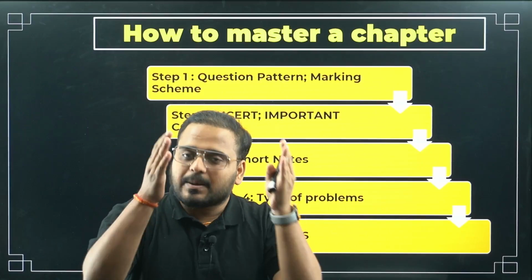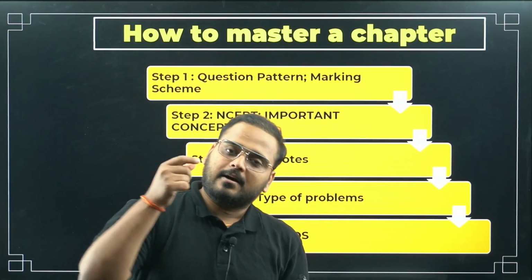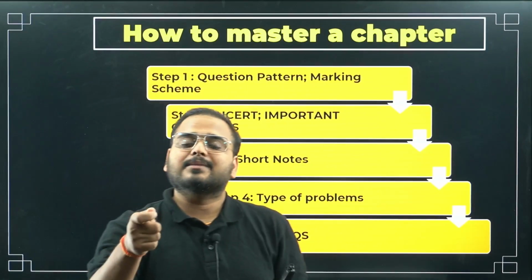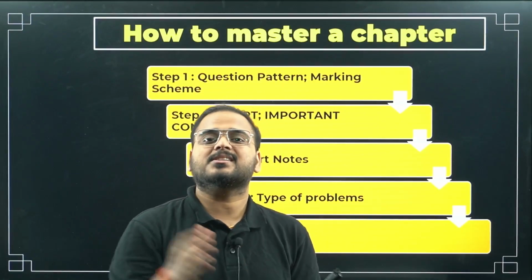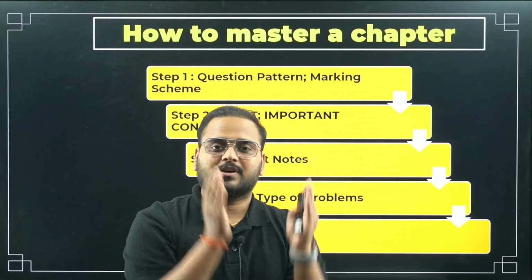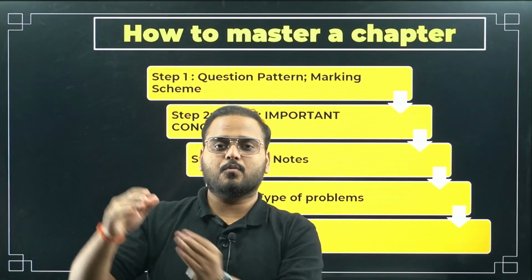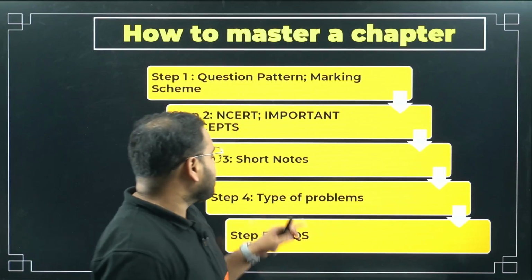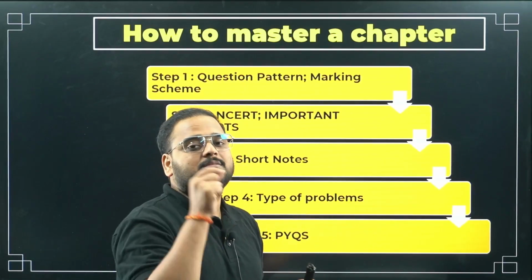So maintain a separate book for revision. You can maintain a thin book if you don't like to carry a bulky book. Maintain a thin book, but keep a series of it. Once it is finished, keep a separate book of mathematics and keep going on with that sequence only. So first you finish book number 1, book number 2, book number 3, like that you can maintain for your revision of mathematics.